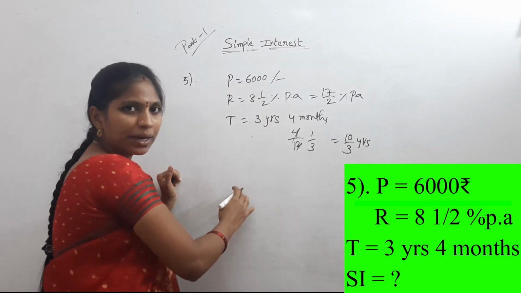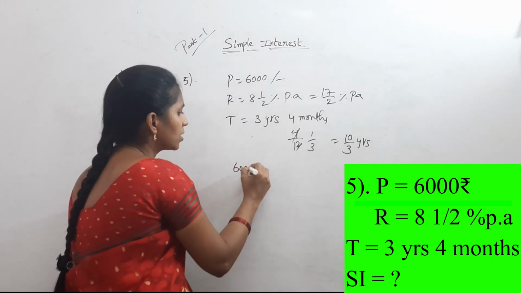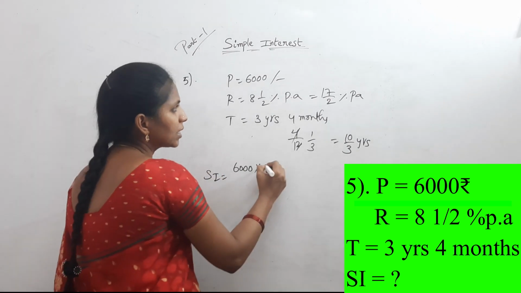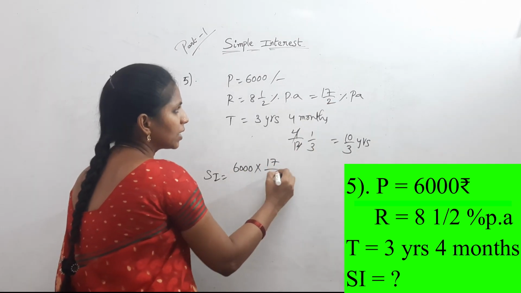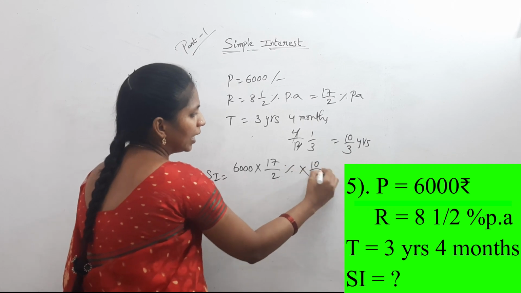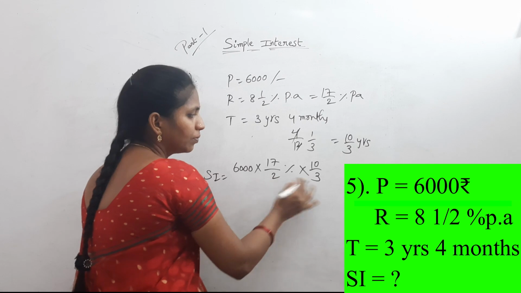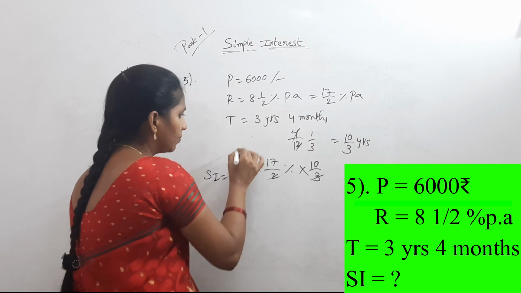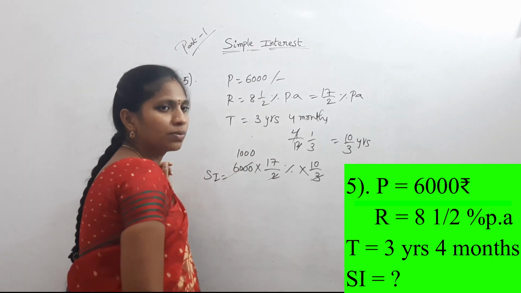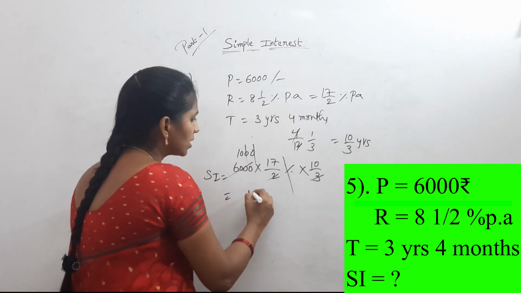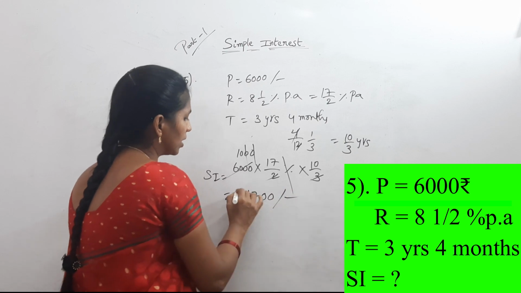Now calculate simple interest on 6,000. 6,000 into 17 by 2% into 10 by 3. Here 2 into 3 is 6, cancelled 1000 times. And this percentage and these two zeros get cancelled. Now see, 1700 is the result.